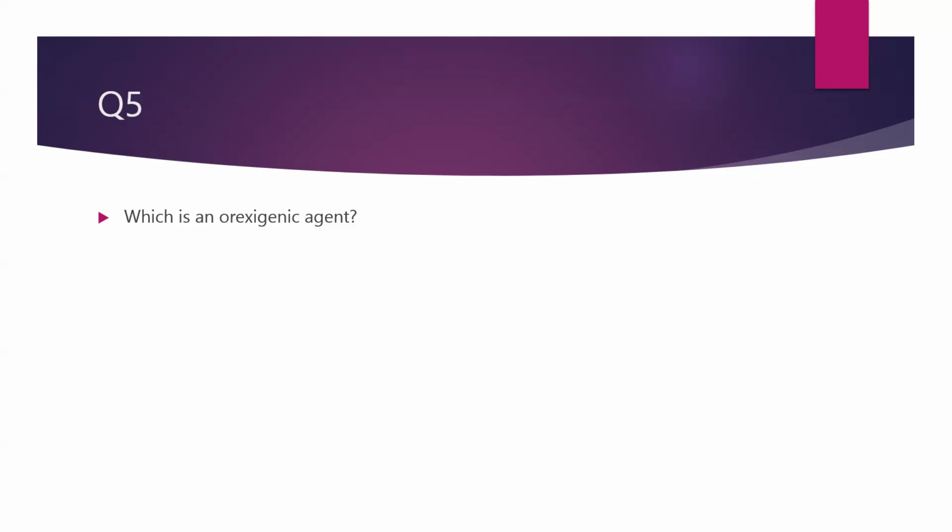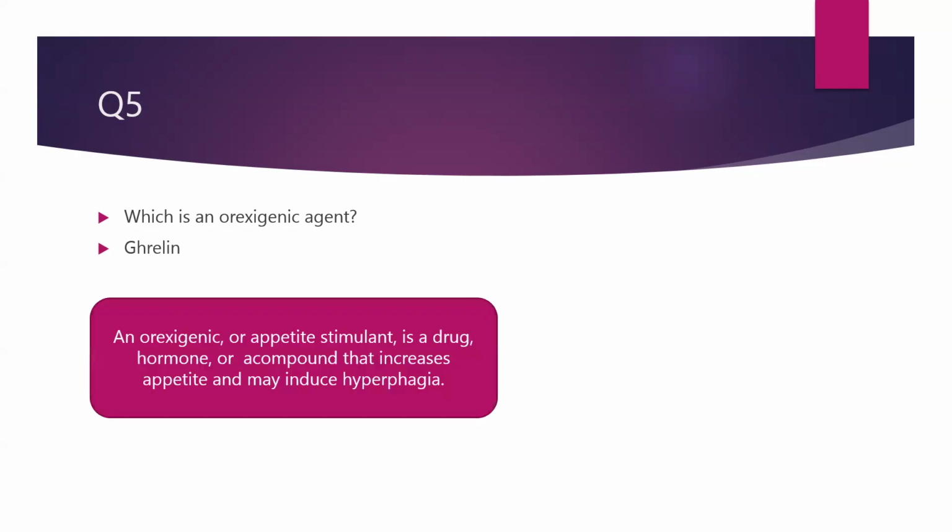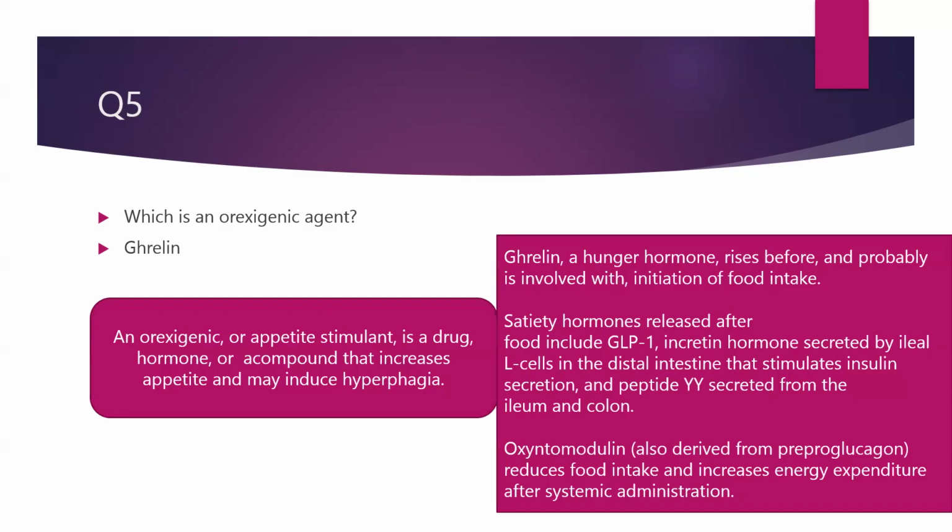So, this was a question, and they had asked which one of the following is an orexigenic agent. So the correct answer was ghrelin. So what is an orexigenic agent? It is an appetite stimulant. It is a drug or a hormone or a compound that can increase appetite and can induce hyperphagia.